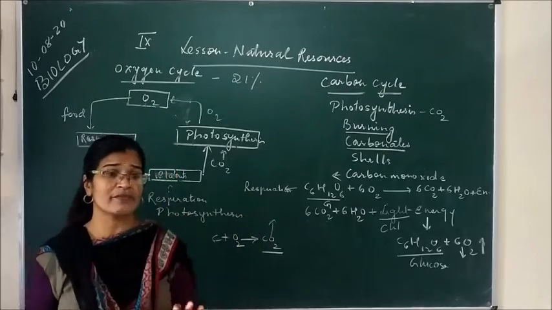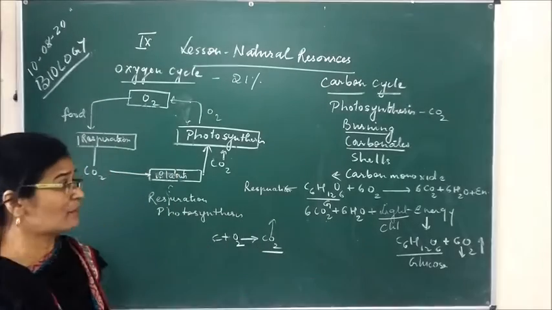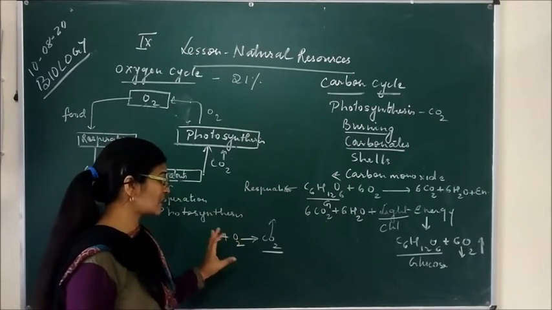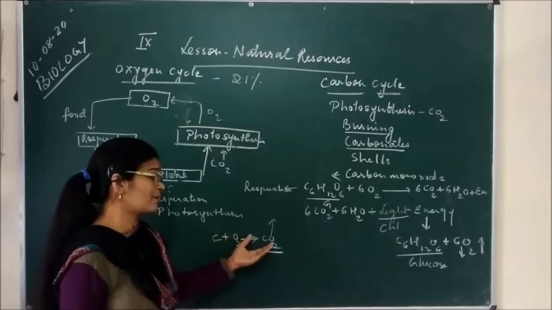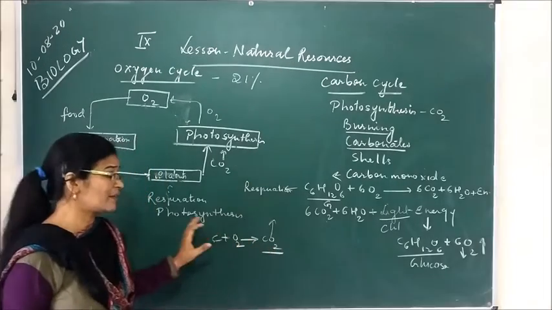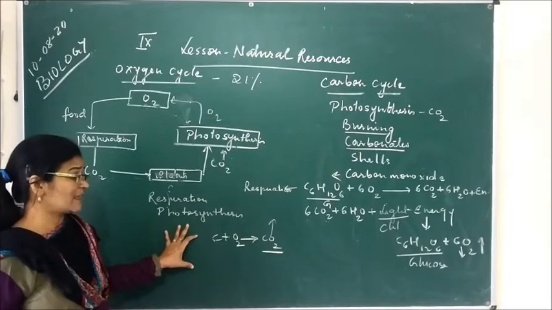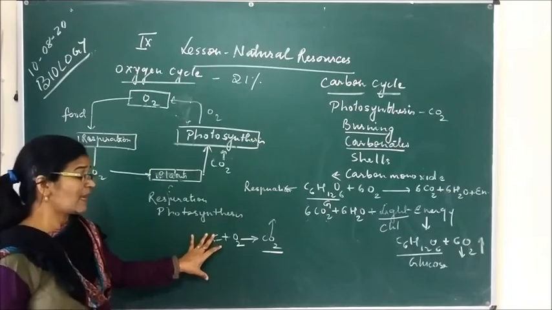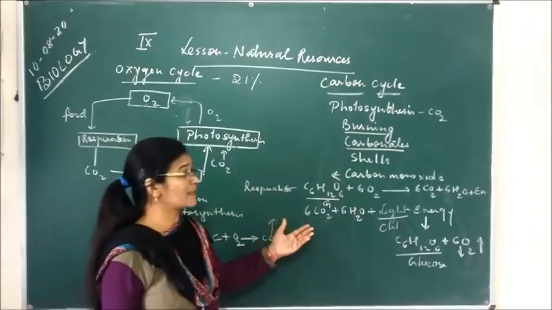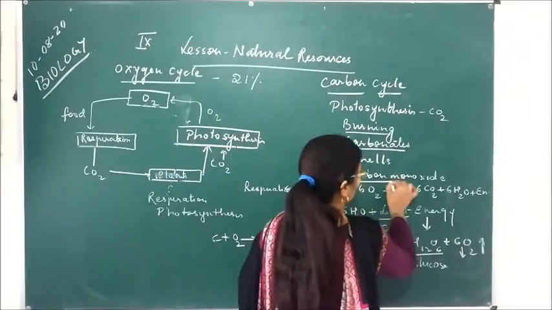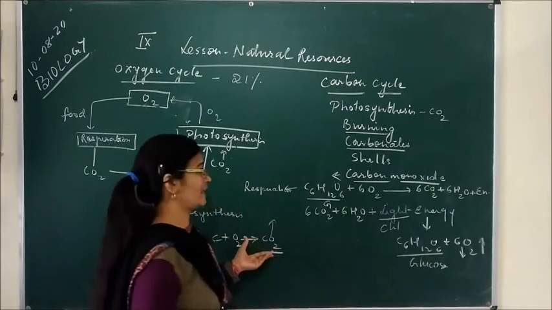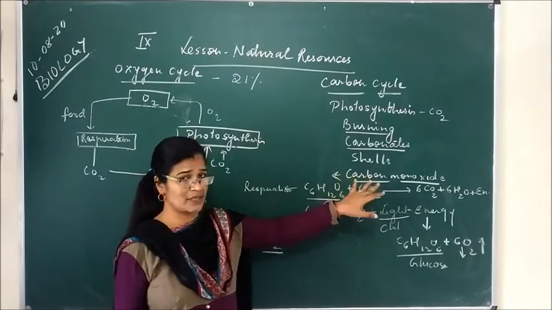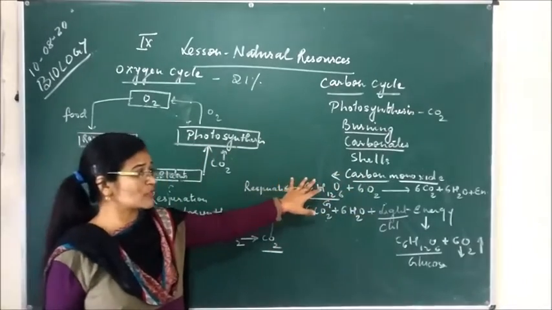and besides this, carbon monoxide is released only when anything burns in a little amount of oxygen. When anything burns in an excess amount of oxygen, or we can say when sufficient oxygen is there, then it produces carbon dioxide gas. When anything is burned in a little supply of oxygen, then it produces carbon monoxide gas, and carbon monoxide is a more harmful gas than carbon dioxide gas, because once it is inhaled by human beings, it combines with the hemoglobin and forms carboxyhemoglobin.